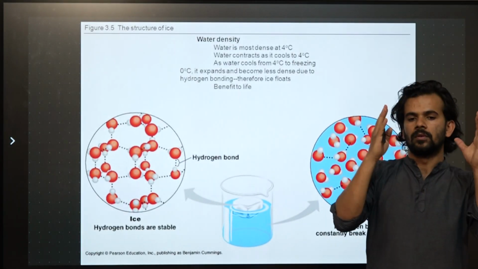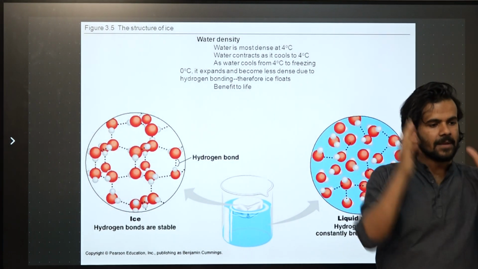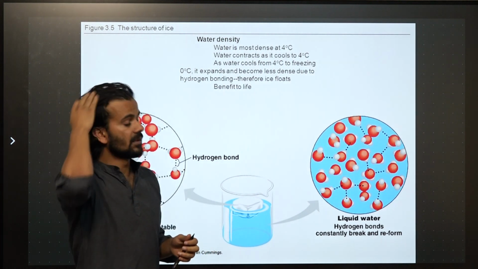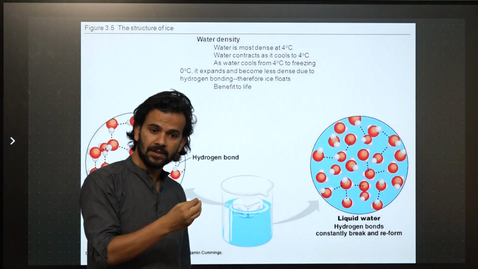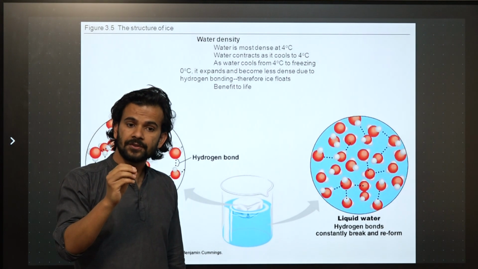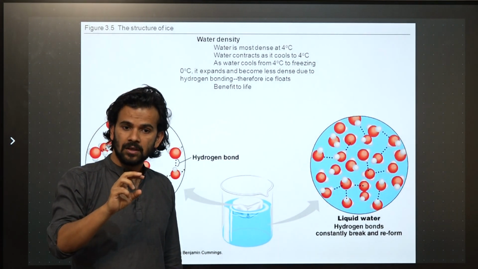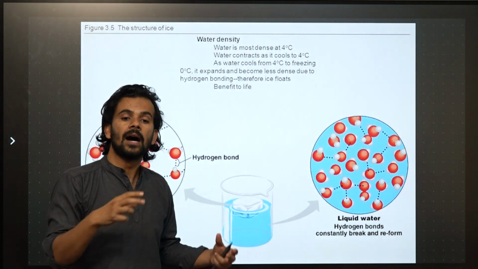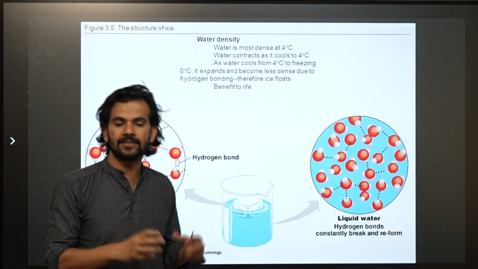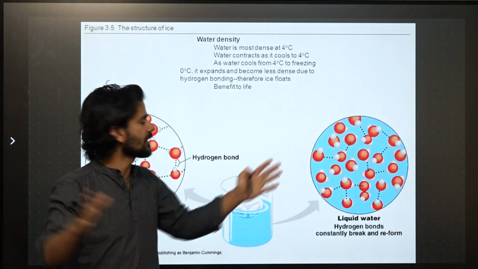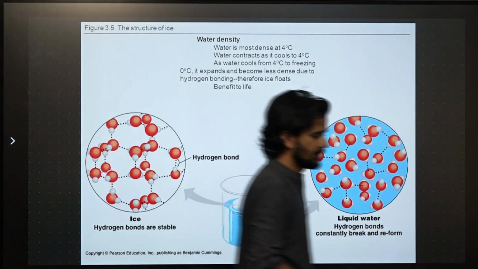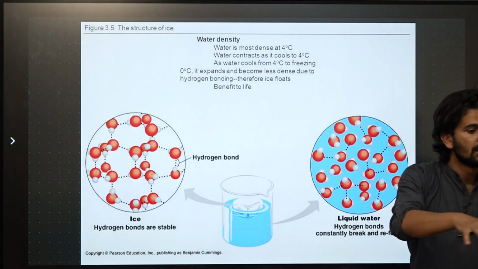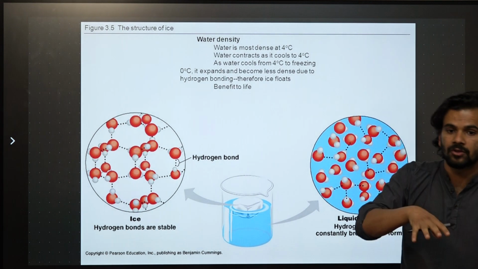Alright, to summarize: in the case of gaseous state, the kinetic energy, the energy of vibration, wins over hydrogen bond, and as a result, molecules are independent and free. In the case of ice, the hydrogen bonds are stable, so there is no breaking of hydrogen bonds.